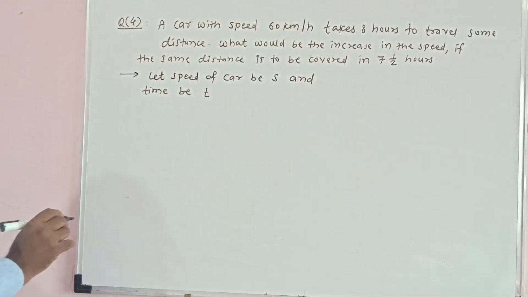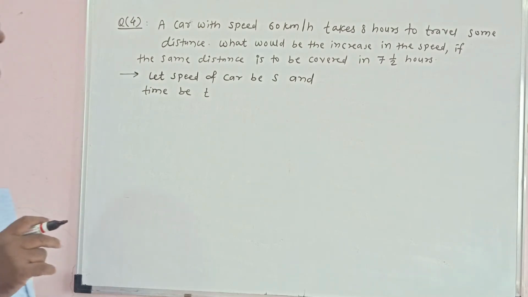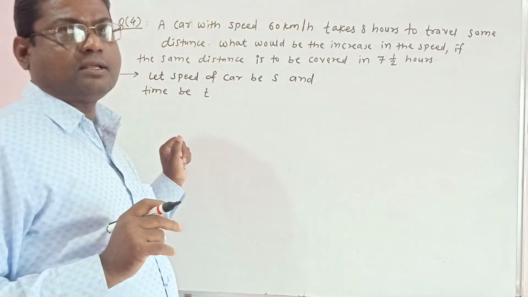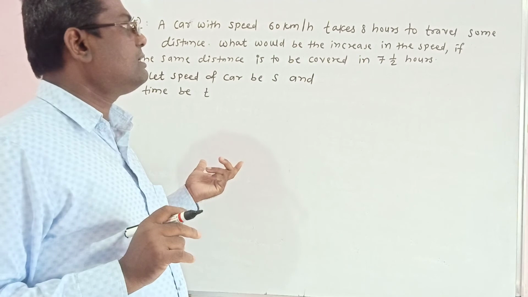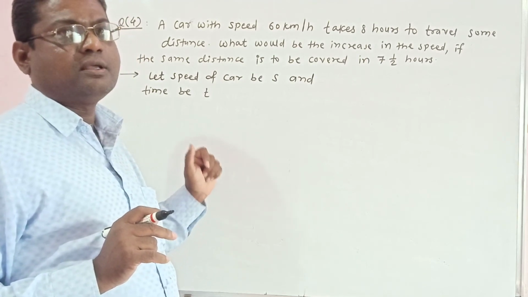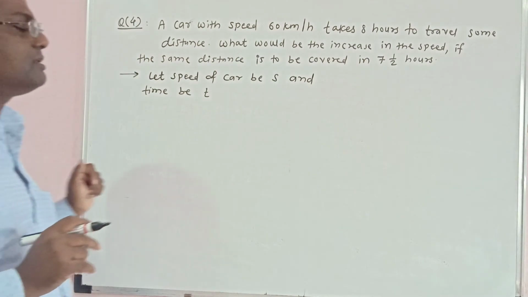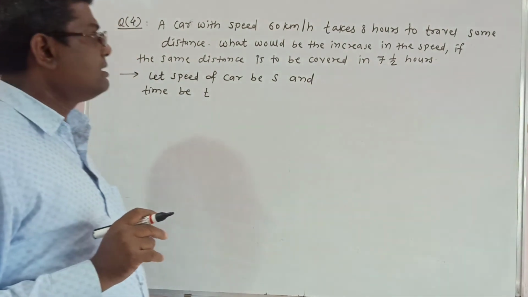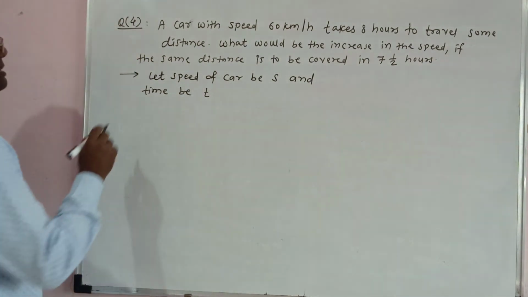Speed varies inversely with the time. If speed increases, then the time taken to cover the same distance will decrease. Therefore, speed and time are in inverse proportion.